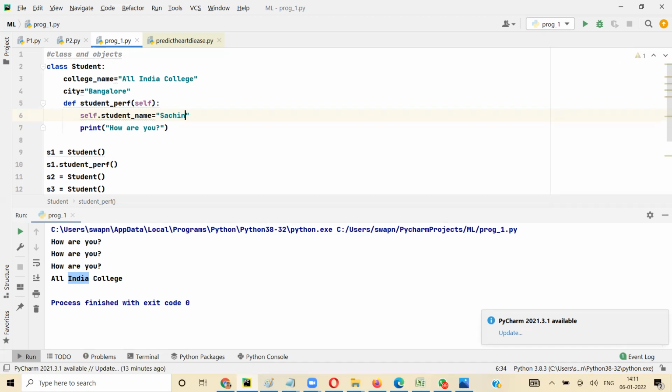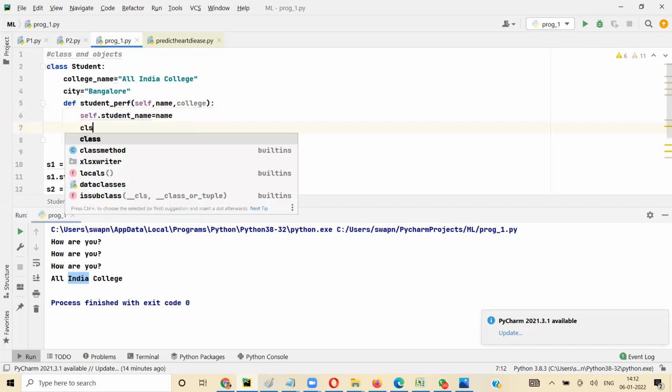Now let me show you one more thing. Here we'll pass name, and let's say we pass college. So we are passing two variables called name and college. Here I will say student name equal to name.